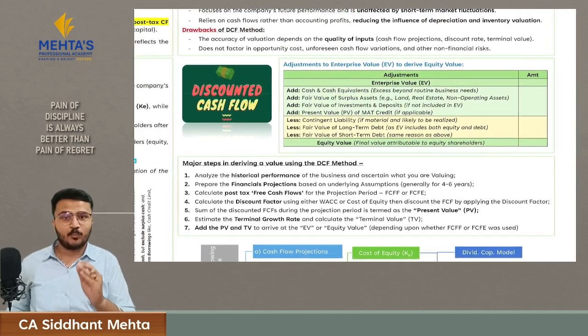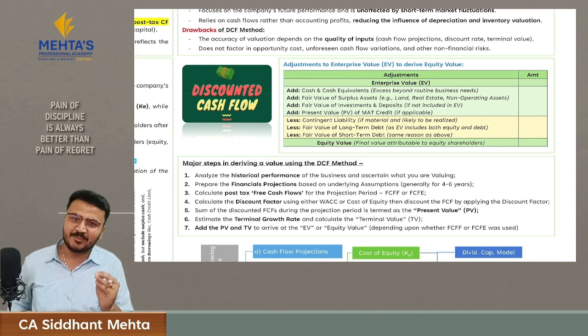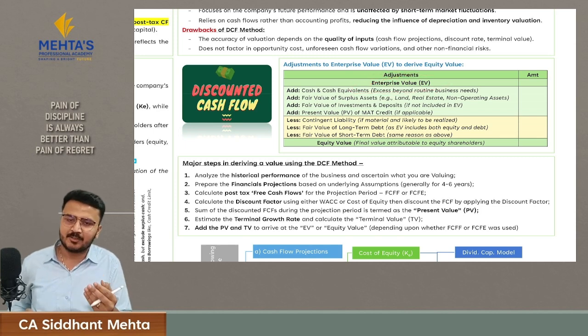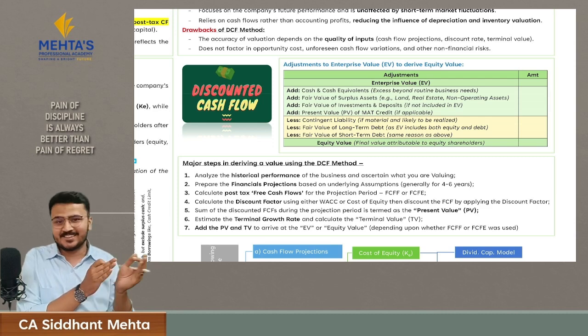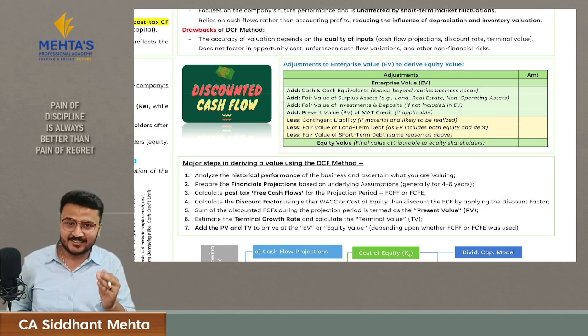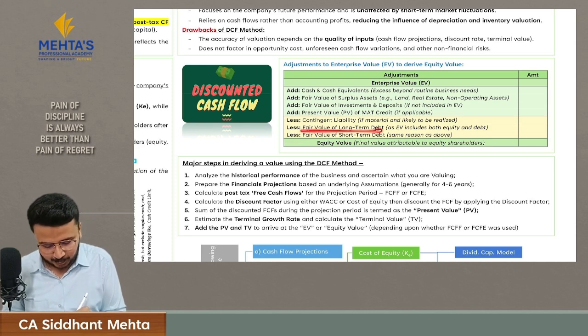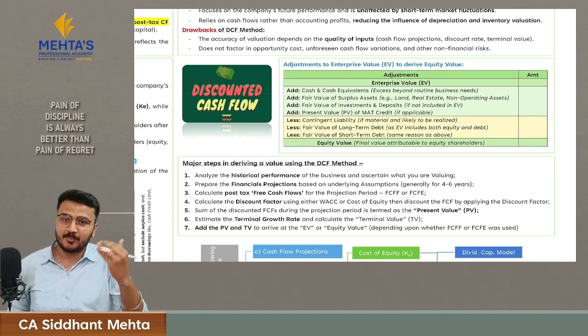Let's understand what are the adjustments to calculate equity value. What is equity value? The value of entire equity shareholders from enterprise value. And what is enterprise value? Equity value plus debt minus cash. So here we have added debt. Now we have to reduce debt. Then reducing debt is fair value of long-term debt and fair value of short-term debt from enterprise value.